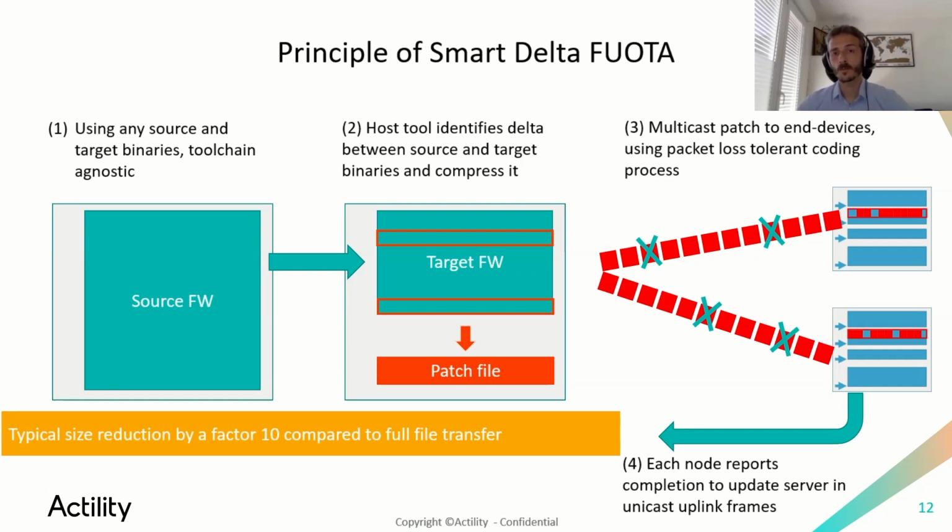On the device side, to be able to process this patch, Actility provides a Smart Delta library which contains the key to check the patch signature and also the algorithm and the logic to apply the patch on the device, by taking the running firmware of the device, applying the patch to reconstruct the target firmware, and rebooting to install this new firmware.